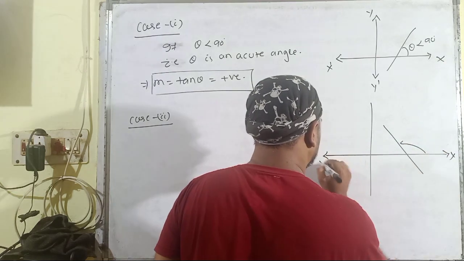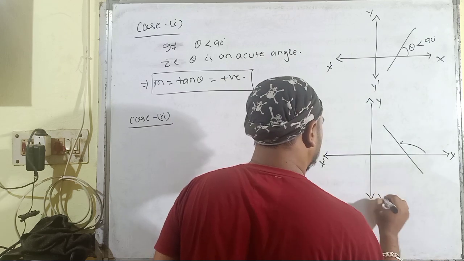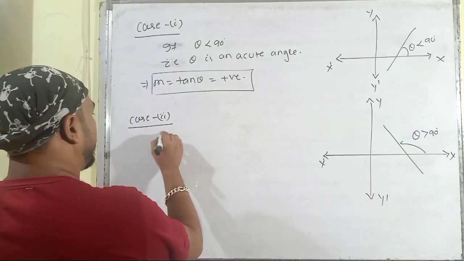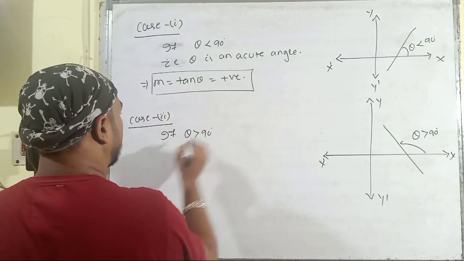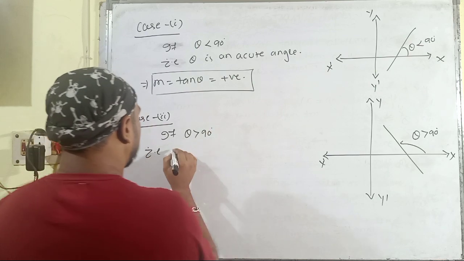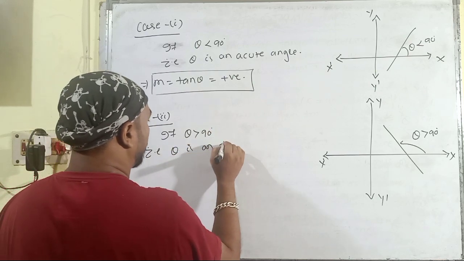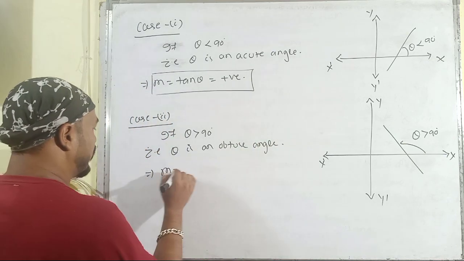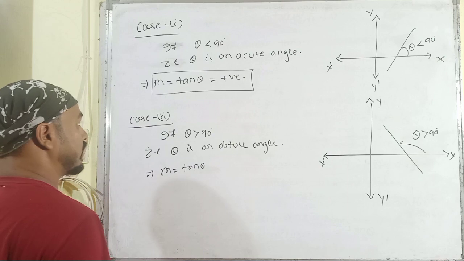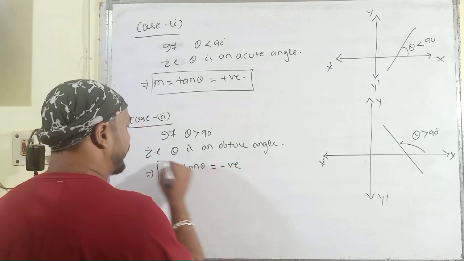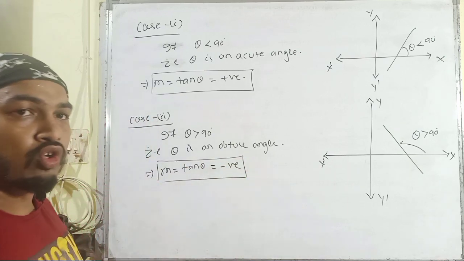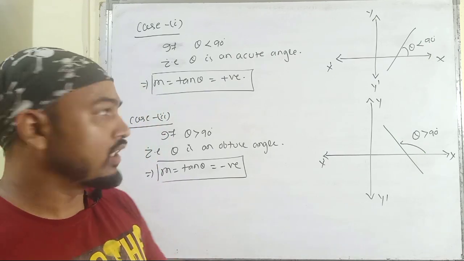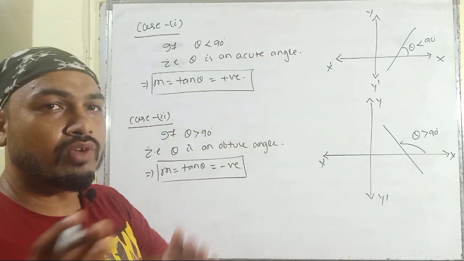It is the x-axis, then the y-axis, and the line makes an obtuse angle. If theta is greater than 90 degrees, that is, theta is an obtuse angle, then the slope m equal to tan theta is always negative. You can find these values from the trigonometry table: the tangent of any obtuse angle is always negative and the tangent of any acute angle is always positive.